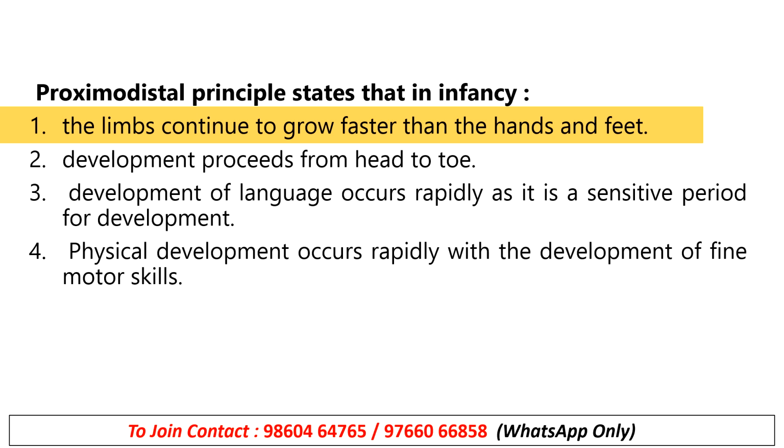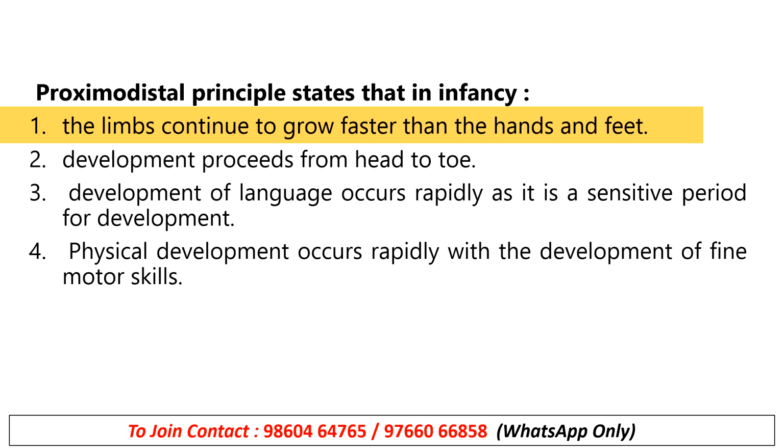The limbs continue to grow faster than the hands and feet. First thing you need to understand is the proximodistal principle. What does it mean? Proximodistal means near to far. Getting it? From near to how far it goes.